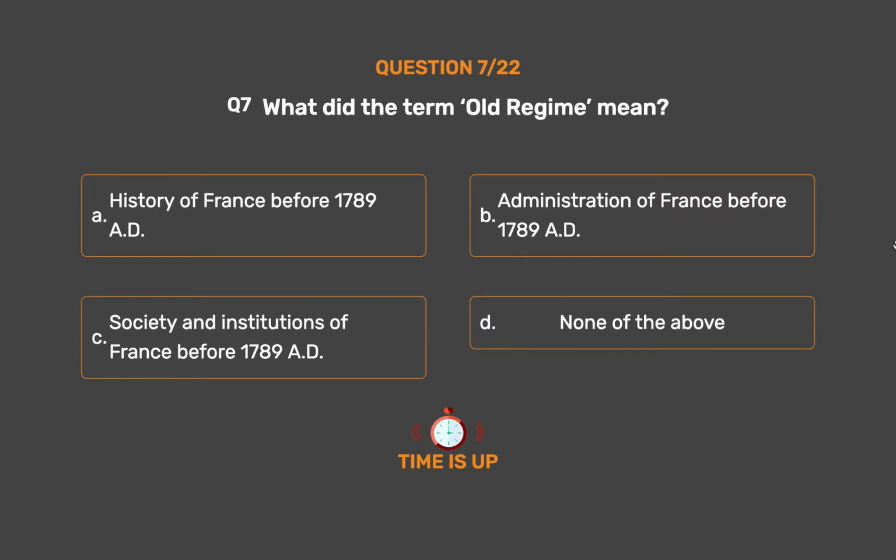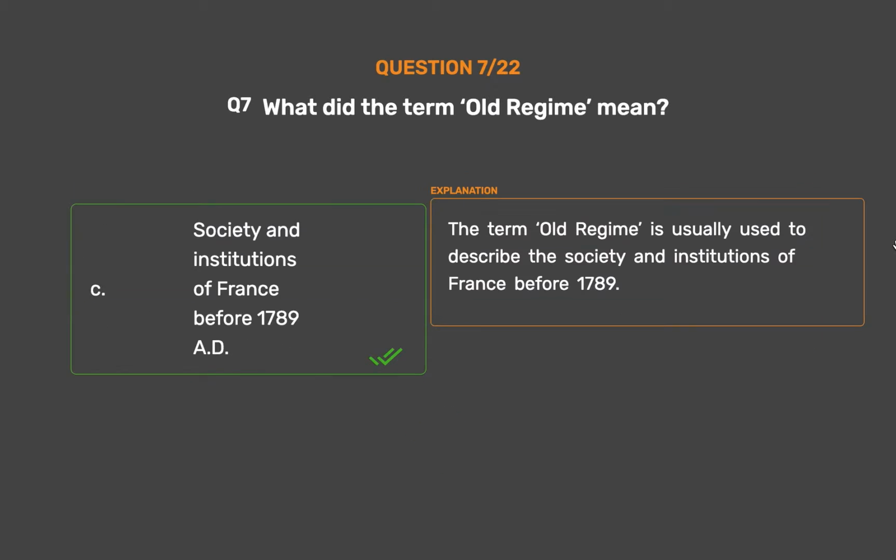The correct answer is option C. Society and institutions of France before 1789 AD. The term old regime is usually used to describe the society and institutions of France before 1789.